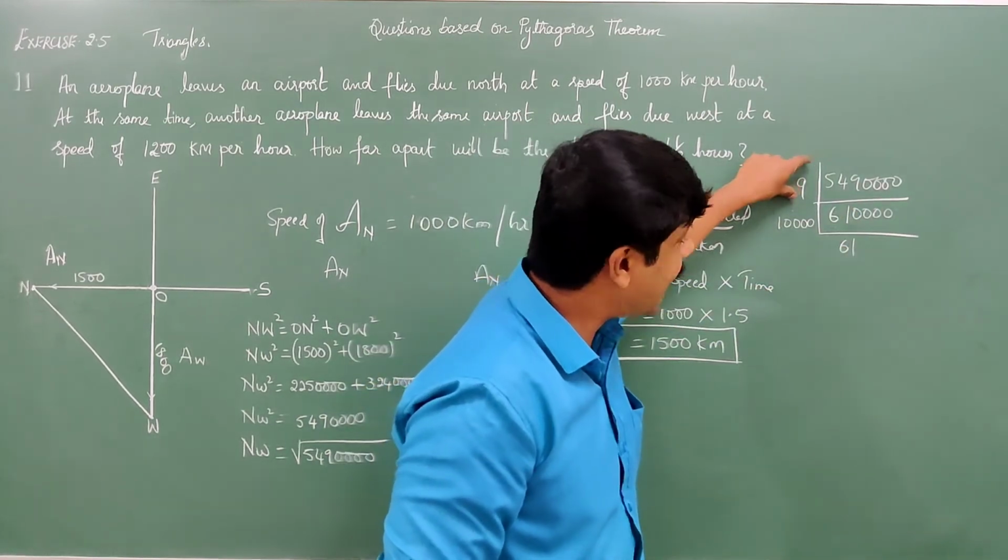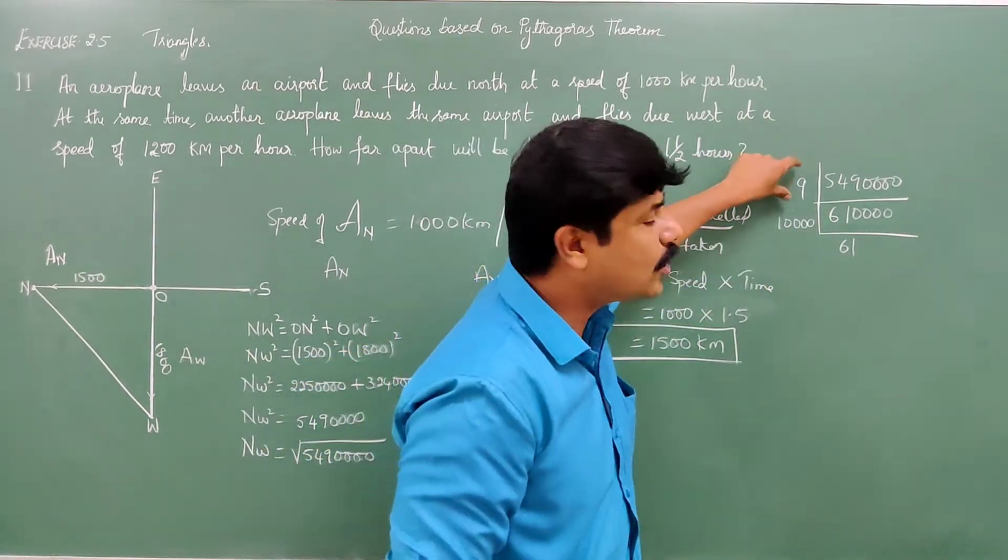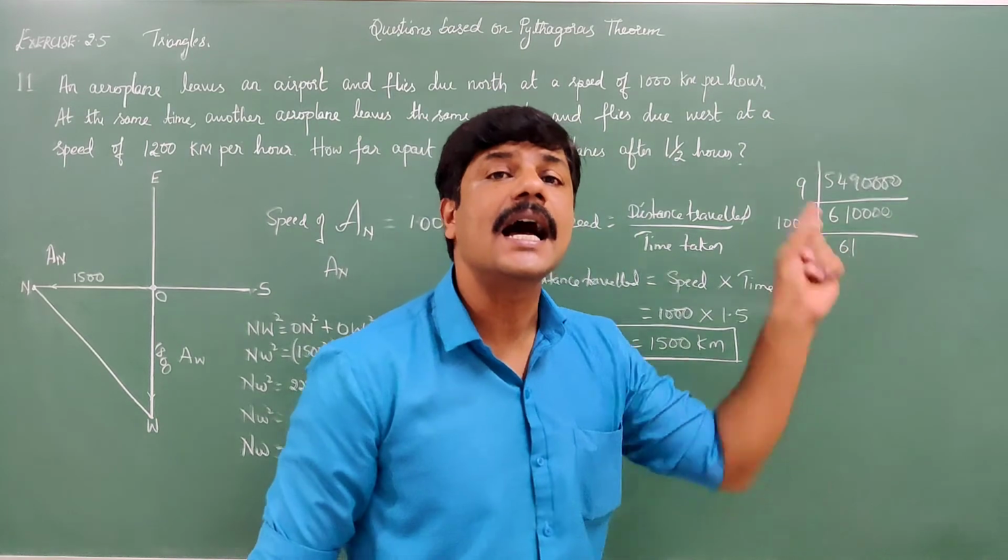Why have I taken this? Because 9 is a square number and 10,000 is also a square number. The square root of 9 is 3, and the square root of 10,000 is 100.